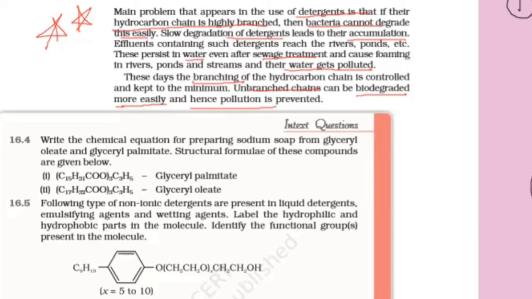Okay, and what is the advantage of soap over detergents? Soap is biodegradable, whereas detergent is non-biodegradable. And detergents become even less biodegradable if they have a highly branched chain. So unbranched chains are comparatively more biodegradable and hence cause less pollution. Okay, now coming to soap action.